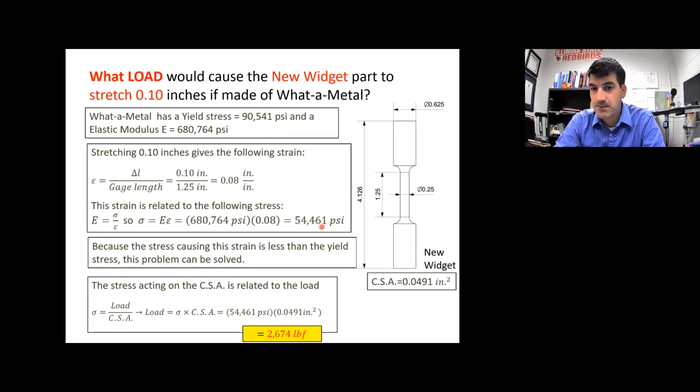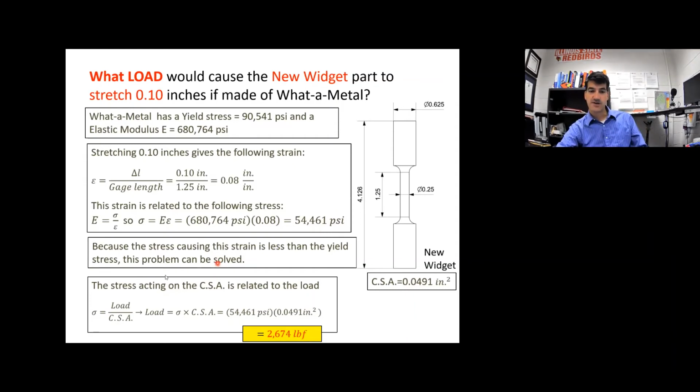If this had been above the yield stress, then we'd say we can't solve it because we don't have a simple relationship between stress and strain. It doesn't work because we're out of the elastic region. So the only way we can continue is if this value is less than the yield stress, and it is. Okay, so we can solve it.